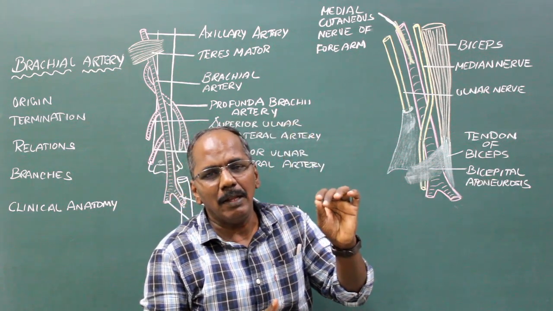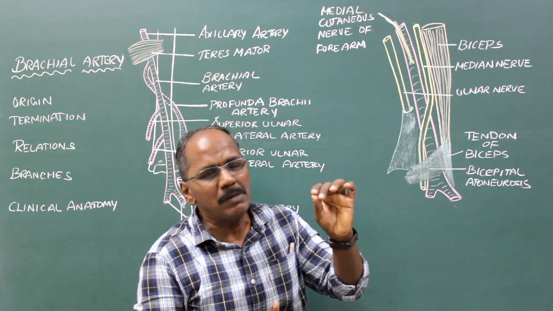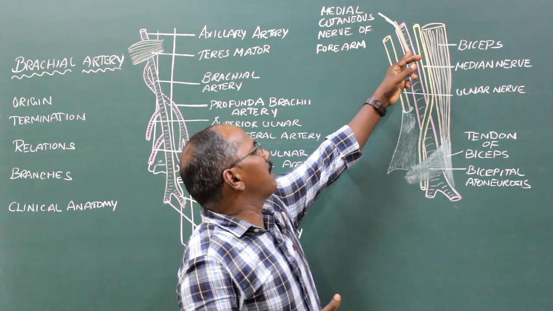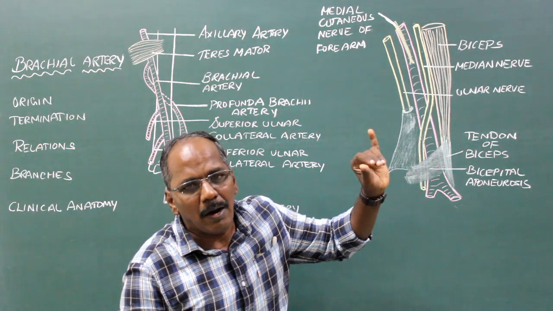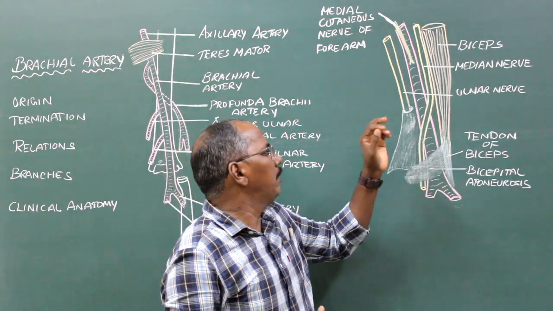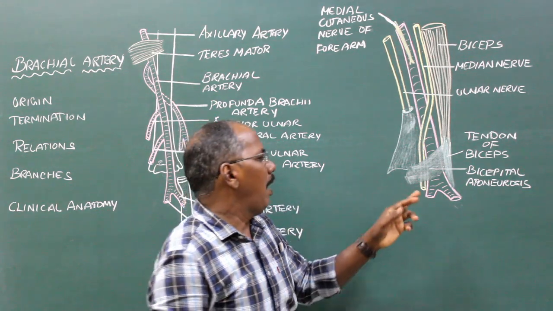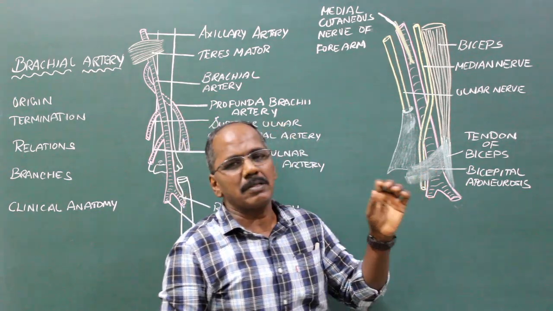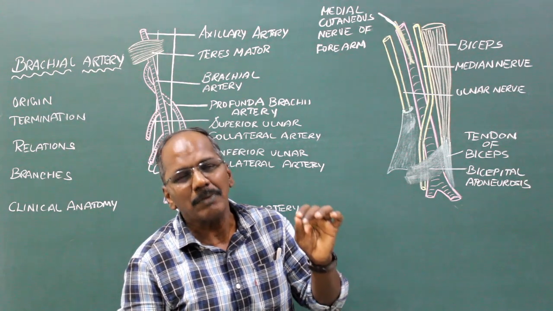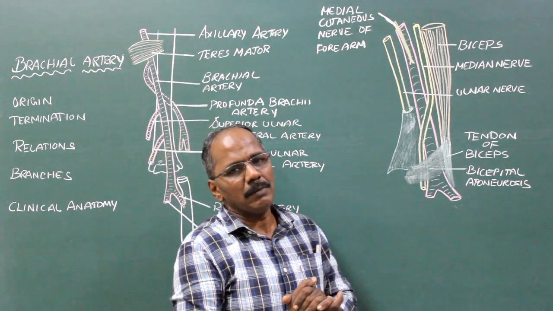So anteriorly, the brachial artery is related to the medial cutaneous nerve of forearm in the upper part of the arm, the median nerve which crosses from lateral to medial in the middle of the arm, and the bicipital aponeurosis in the cubital fossa, that is in the lower part of the arm.